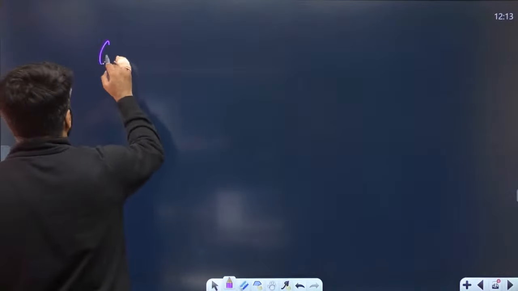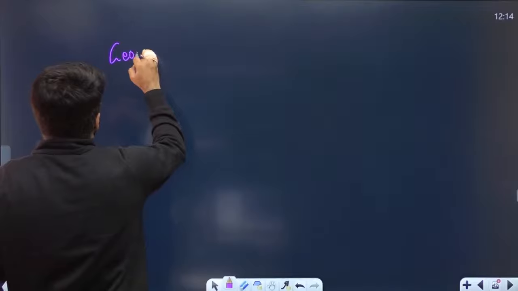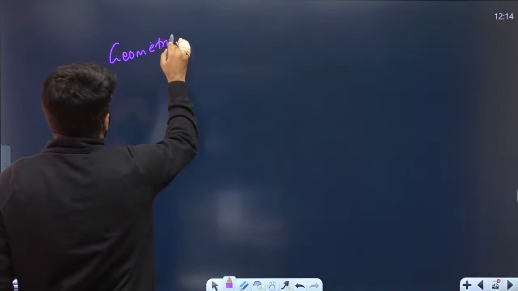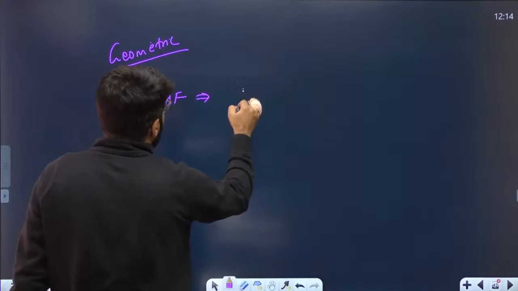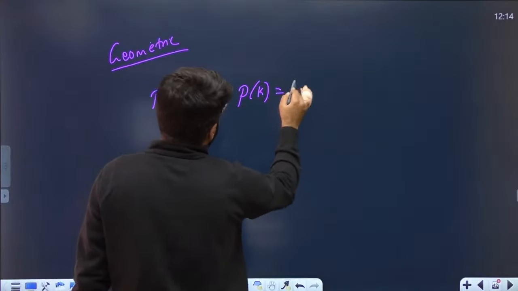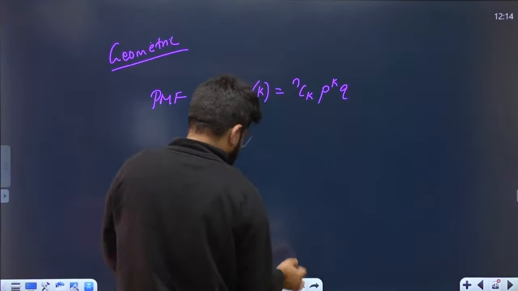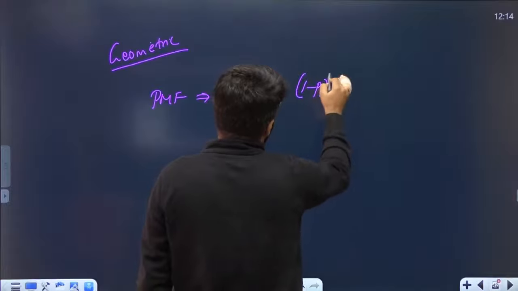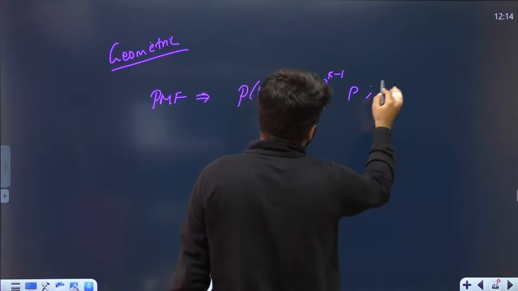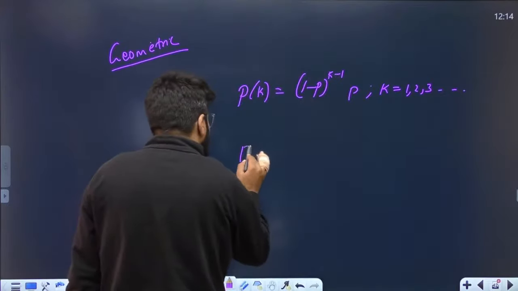If I want to summarize the geometric distribution, everybody please note down the PMF. It is given by the formula P of k equals (1 minus p) raised to the power k minus 1, into p, where k can be anything: 1, 2, 3. Then also write down the mean.